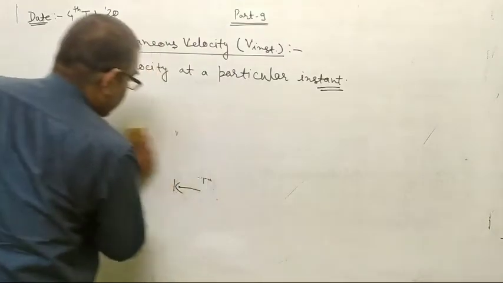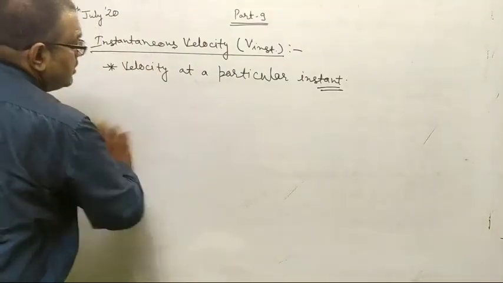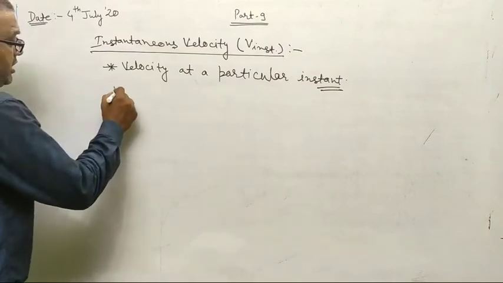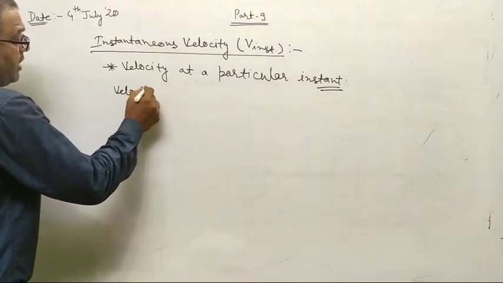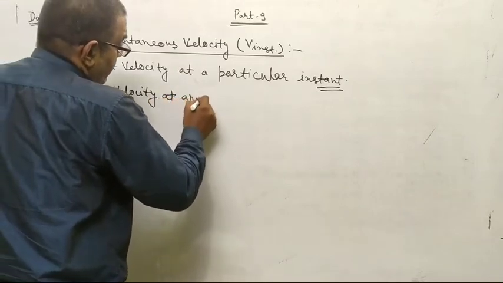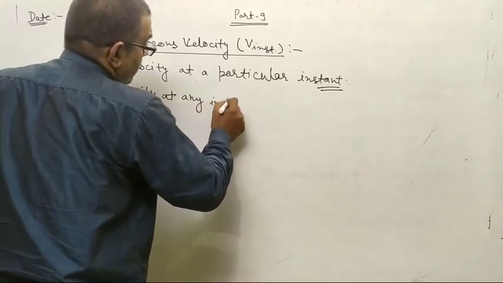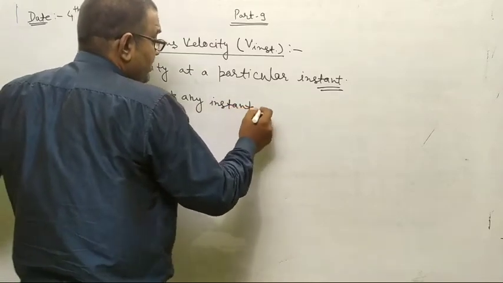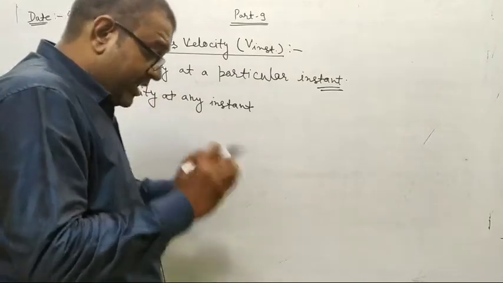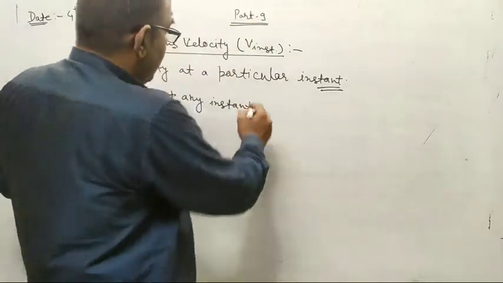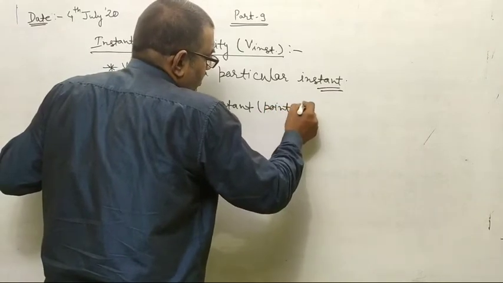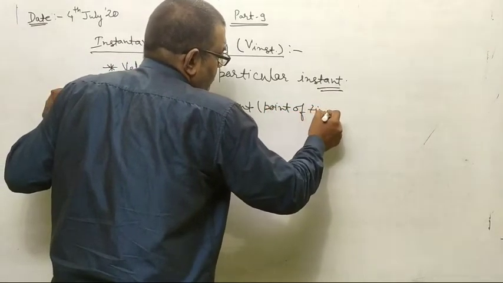I think you all have got it. Velocity at any instant, means for a particular point of time. If I am saying instant, I mean a point of time.